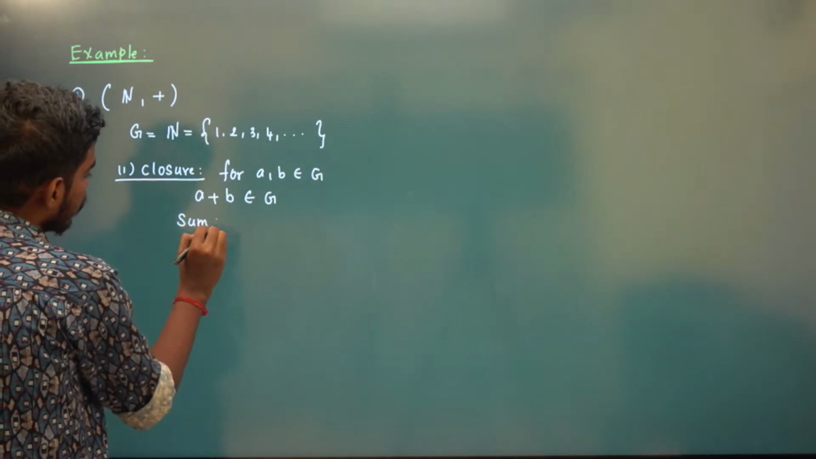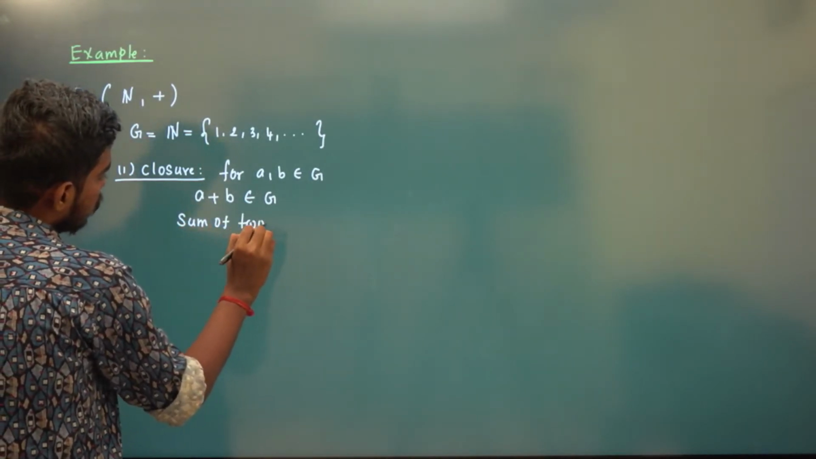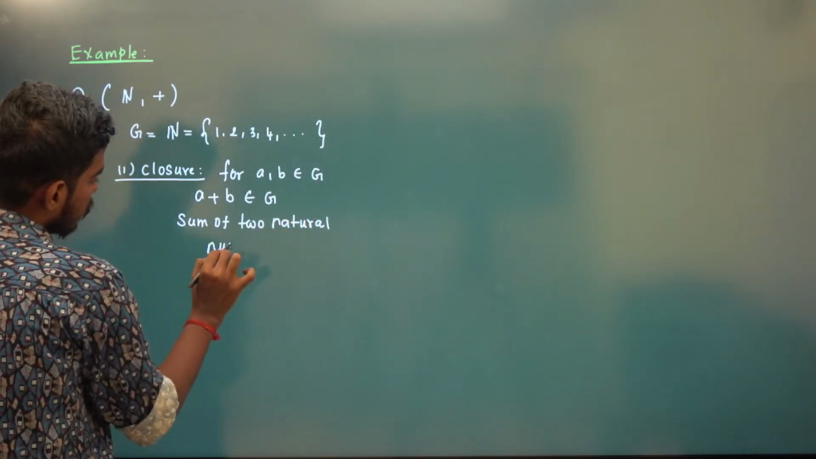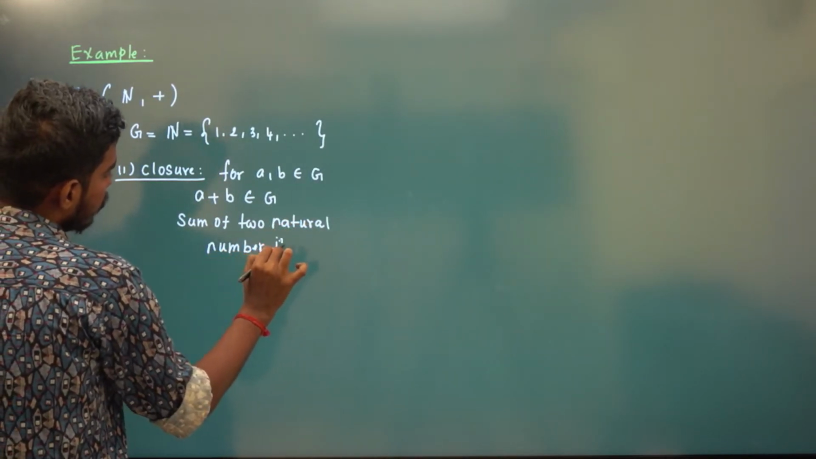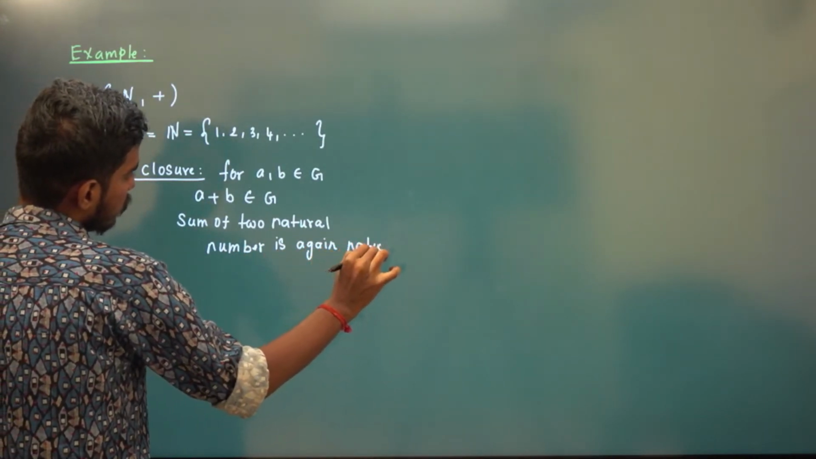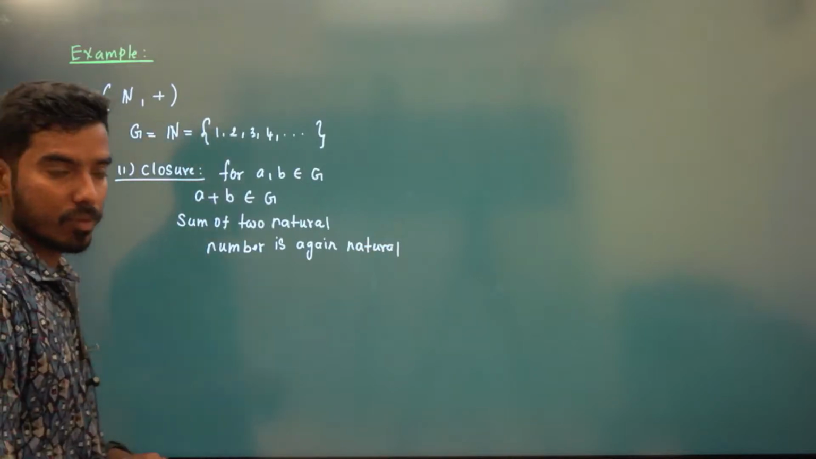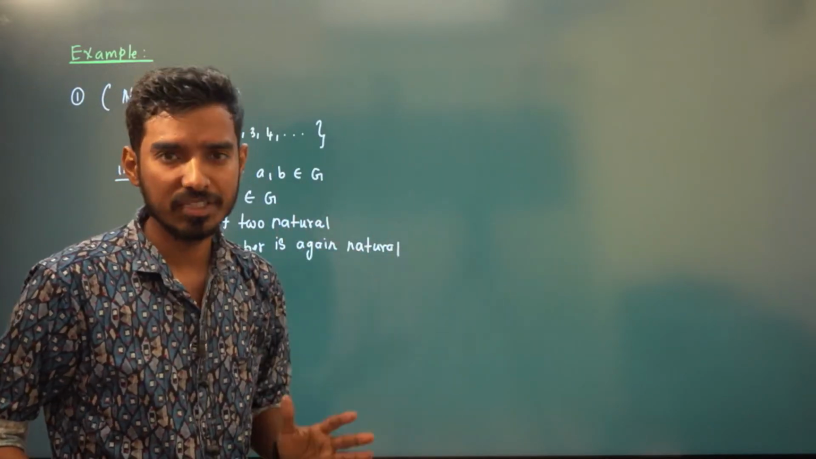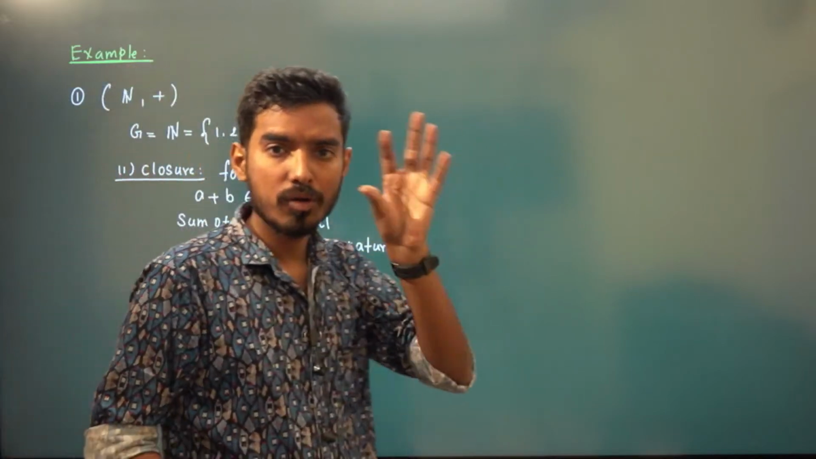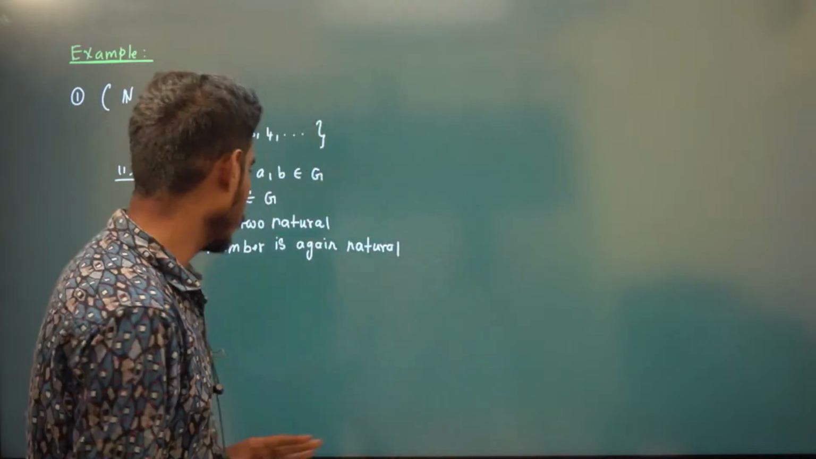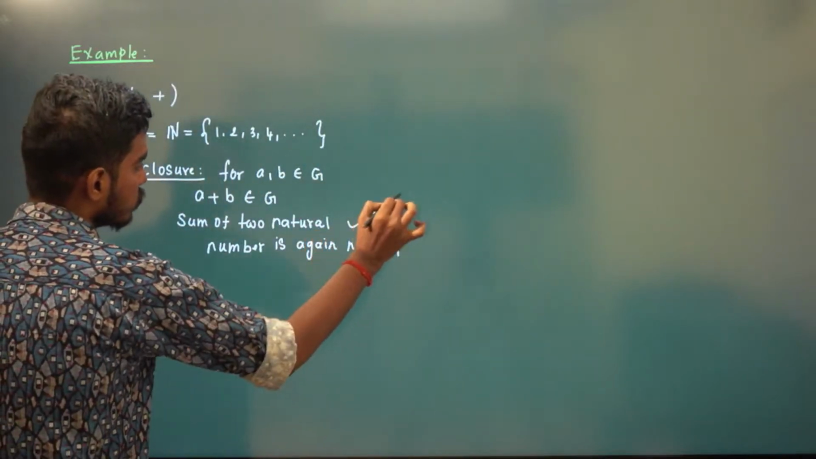Yes or no? The sum of two natural numbers is again a natural number. Yes or no? You take any 3 plus 4, 7. 7 also is in G. 1 plus 4, 5. 5 is also in G. What is G? G is our N. So it is closed. Okay.